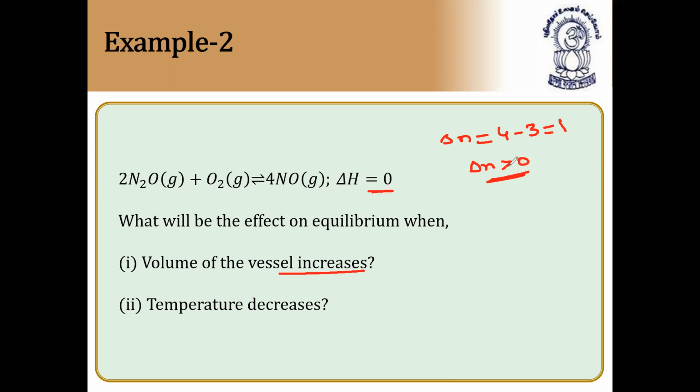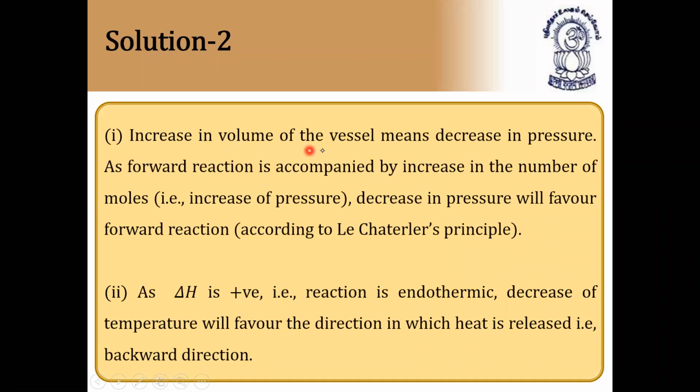Since delta N is greater than 0 for this reaction, as the volume of the vessel increases, what will be the effect as the temperature decreases? Since this is an endothermic reaction, low temperature gives backward reaction. And since delta N is greater than 0, volume increases, forward reaction. Increasing volume of the vessel means decreasing pressure, as the forward reaction is accompanied by an increase in the number of moles.